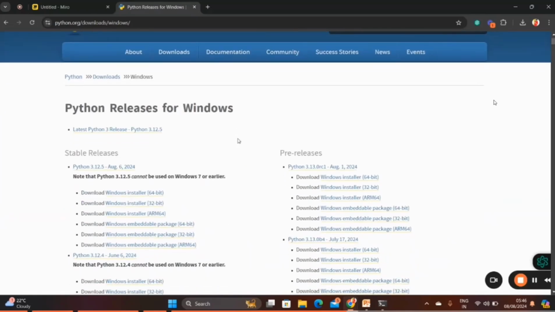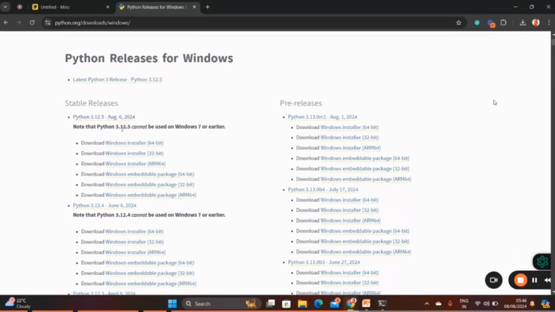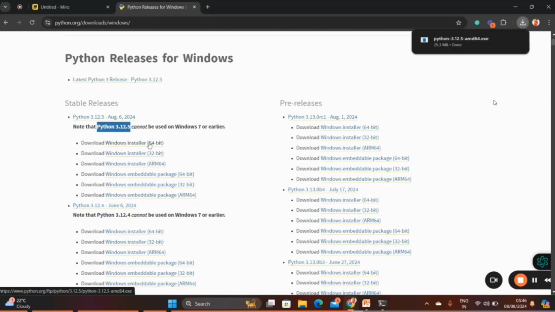So in Windows, we need to download Python, right? The newest version is 3.12.5. Now simply click on Windows Downloader. See whether it's based on your system requirement, whether it's 64-bit or 32-bit. Based on that, you can download. I have a 64-bit system, so that's why I will download the Windows installer, the 64-bit.